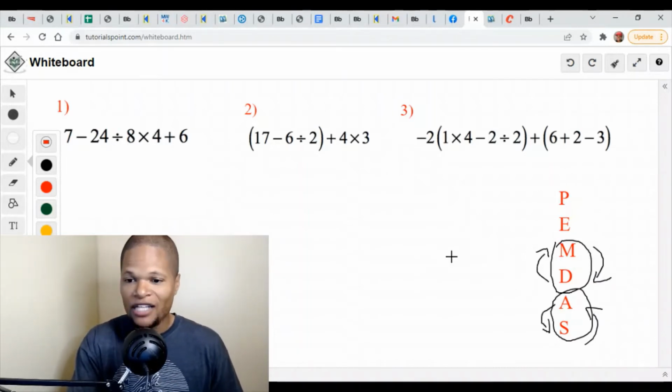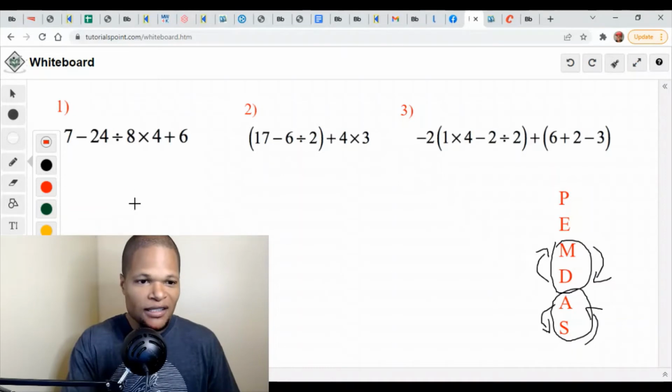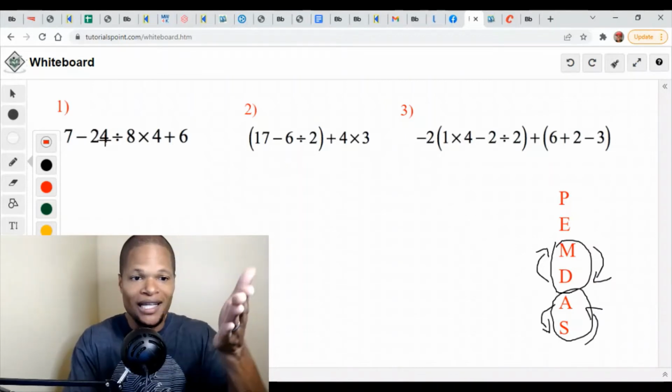Wrongo. It actually is division. What, Chris? What? That doesn't make any sense. Okay. So the reason it's division is because I said multiplication or division, either one can come first. The way I knew that was I read left to right.